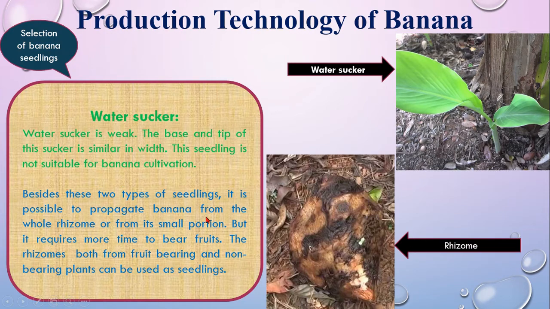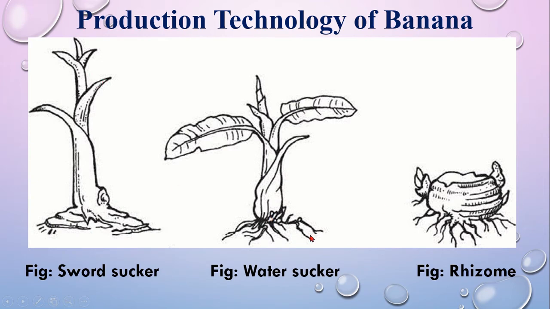You can get questions in your exam in the creative part, asking which seedling or which sucker is most suitable for banana seedlings. Explain that. So you have to explain these three parts. First one is sword sucker, which is very important and suitable for banana seedlings, and next two are water sucker and rhizome. If you have a look at this picture, you can find it in your textbook on page 151. This is the sword sucker picture, this is the water sucker picture, and this is the rhizome picture.